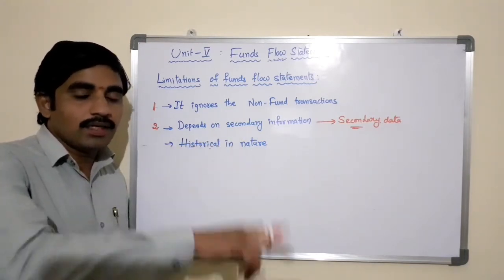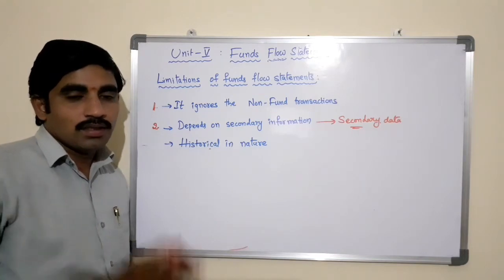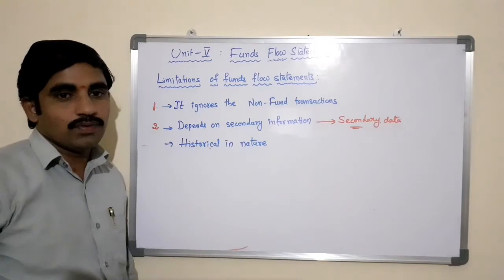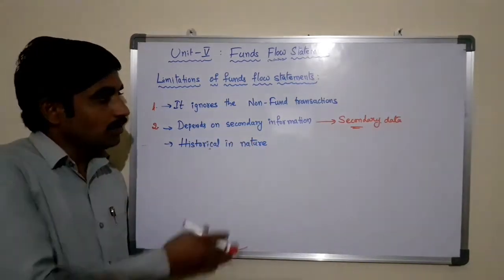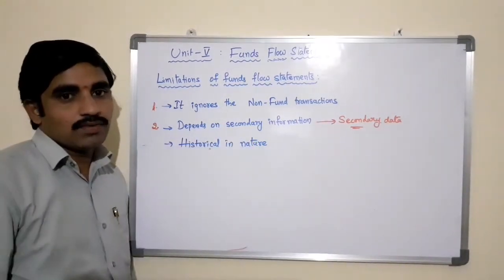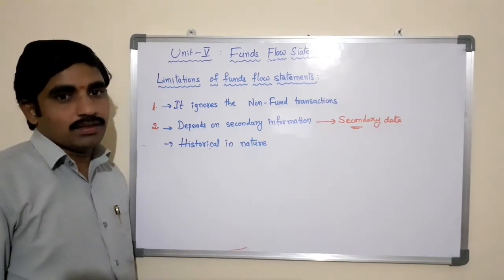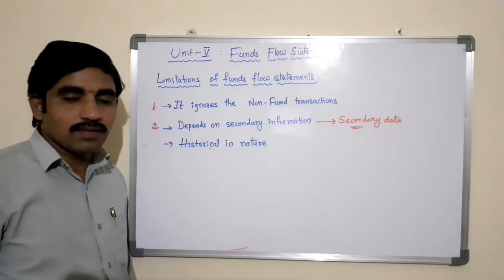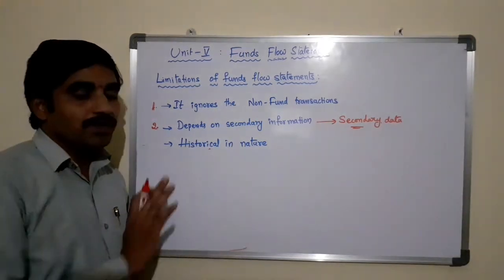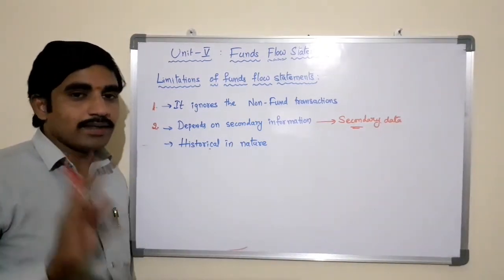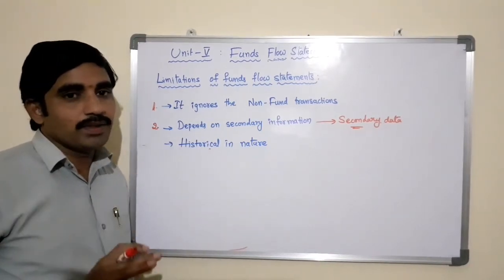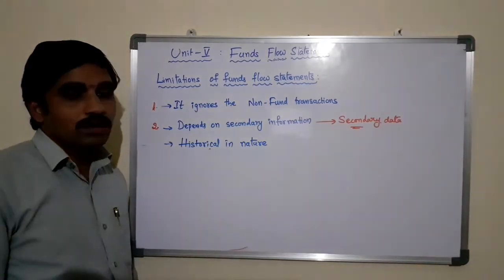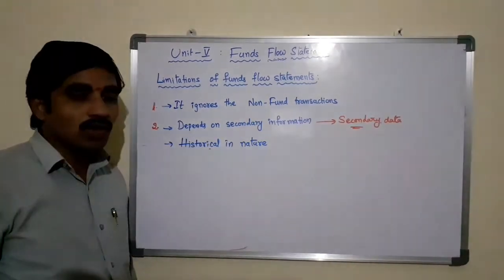If any mistakes are done by the accountant in the business, the same mistakes will be in the financial statements also. Therefore, there is no accuracy in the funds flow statement's interpretations if any mistakes are made in the balance sheets. Otherwise, the funds flow statements will give accurate information, accurate interpretation, accurate suggestions to the business in order to run the business in the market for a long period.